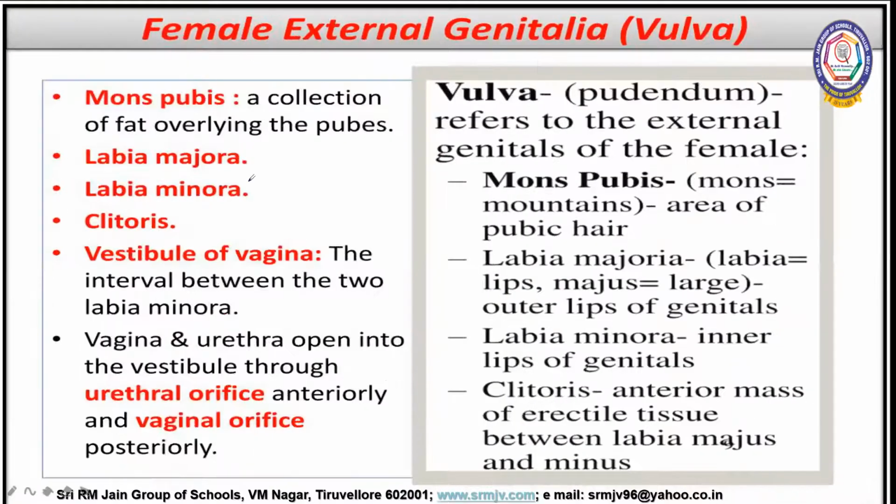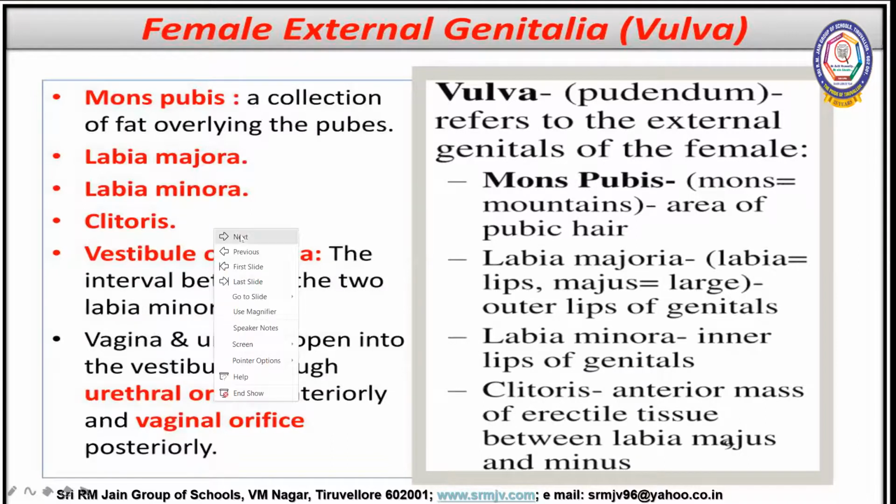The mons pubis is a collection of fat overlying the pubic region, which is surrounded by skin and pubic hair. Then the labia majora are the outer lips of the genitals, and the labia minora, present inner to the labia majora, are called the inner lips of our genitals. Regarding the clitoris, I'll show you.